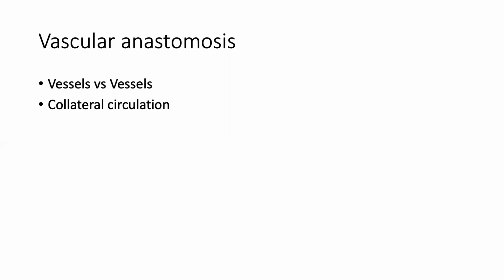Vascular anastomosis means that one blood vessel, which could be either an artery or a vein, goes to join another artery or vein. That is called vascular anastomosis. Just because of this anastomosis, if one blood vessel is blocked, its collateral vessels will continue and distribute to the area it initially supplied.